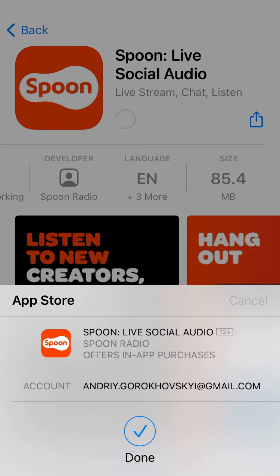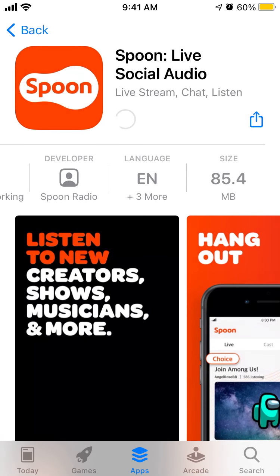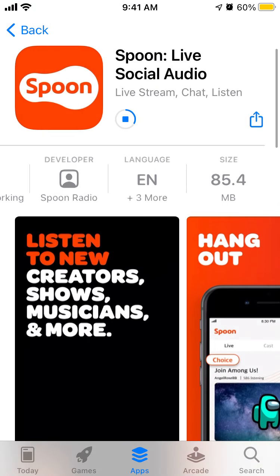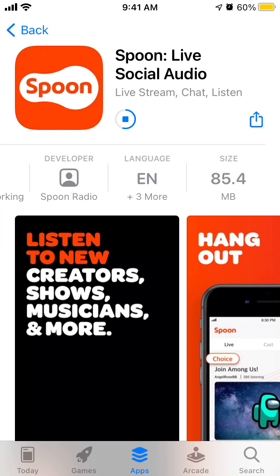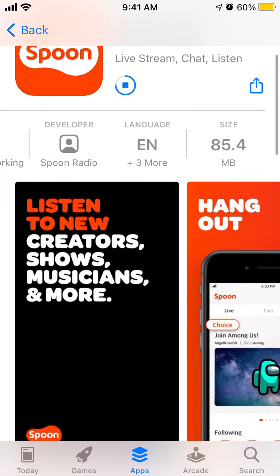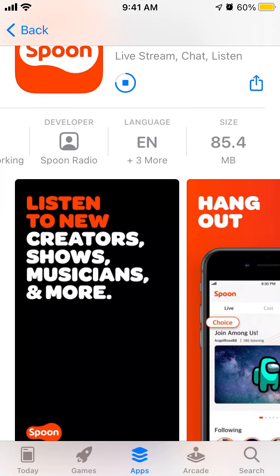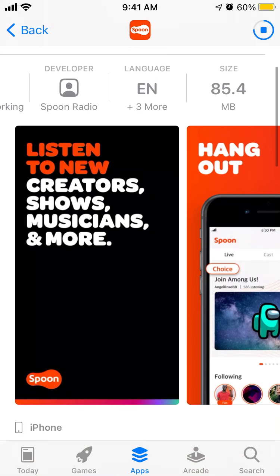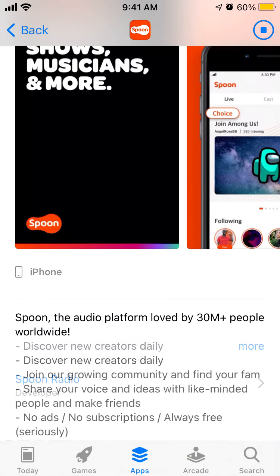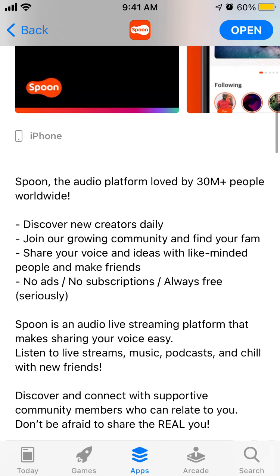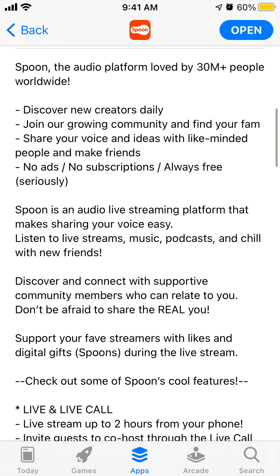So there are a lot of live social audio apps right now, like Clubhouse, Stereo app, Cappuccino, Capiche FM. All of these are apps where you can just hang out with your audio. So you can see that there are 30 million plus people here.